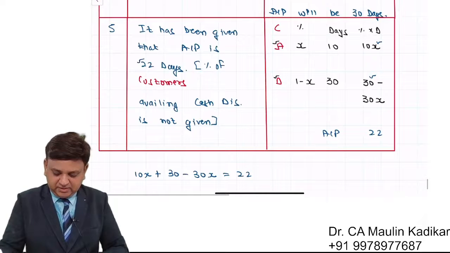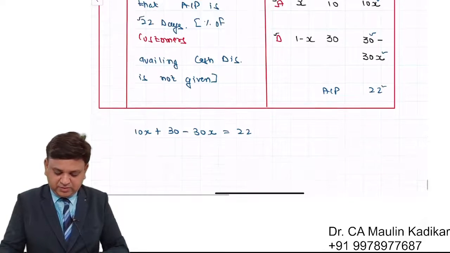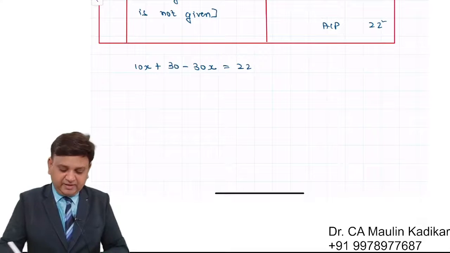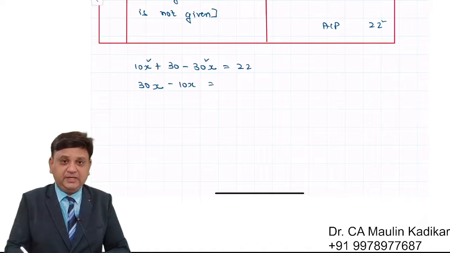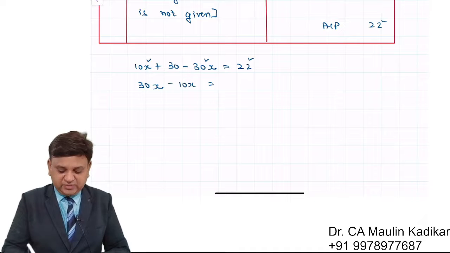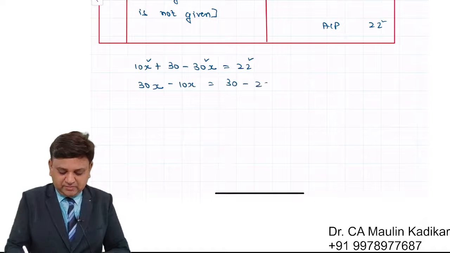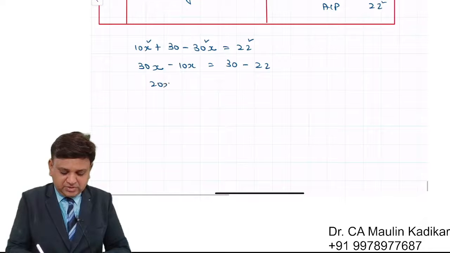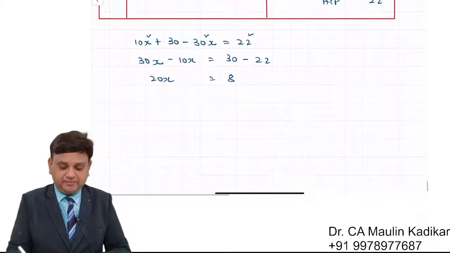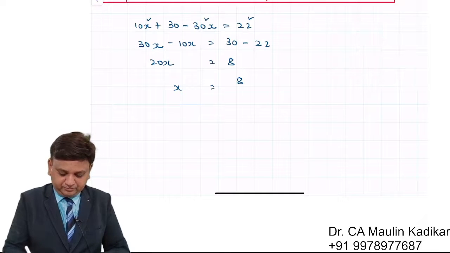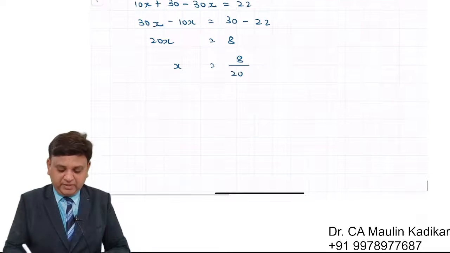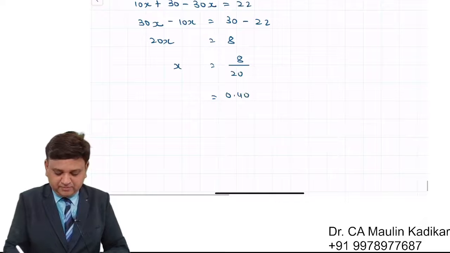So 30x will be transferred to the opposite side, so it will become positive. 10x will be transferred to the opposite side, it will become negative. 22 again transferred to the opposite side, so it will become negative. So this is 20x and this is 8. X is equal to 8 upon 20. 8 upon 20 is 0.40.